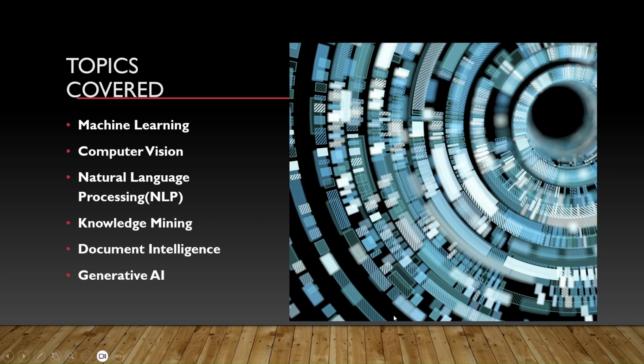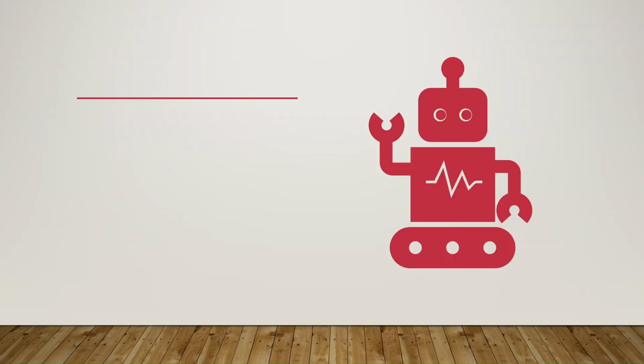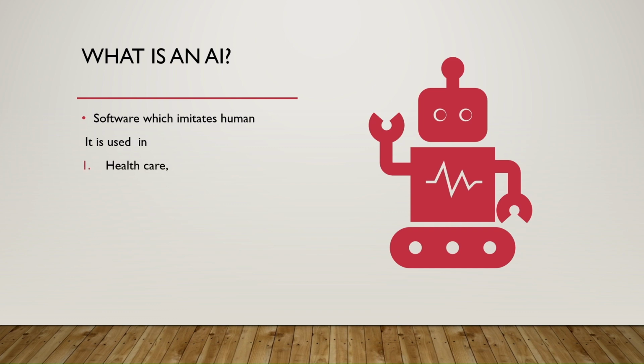Now, before getting into machine learning, let us understand what AI is. AI is software that acts like a human. It imitates human behaviors and capabilities. First, it is used in the healthcare industry, where based on a person's record, a problem can be diagnosed at an earlier stage. Second, it helps with overcoming the physical disadvantages or disabilities of a person.